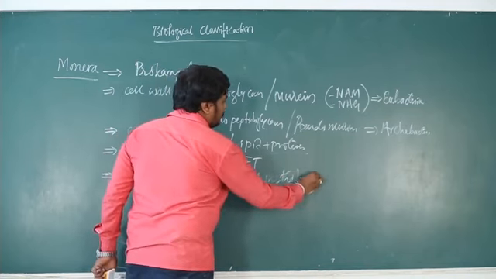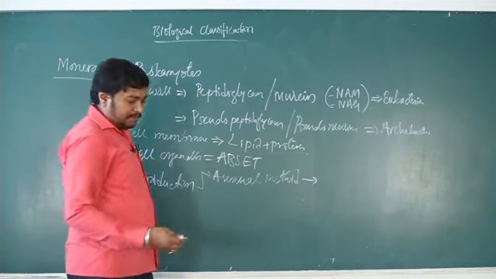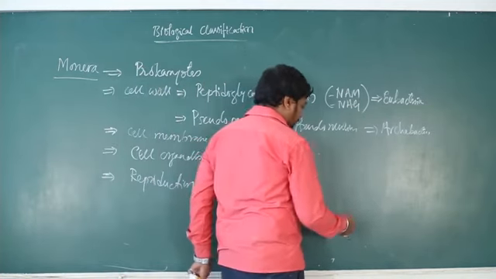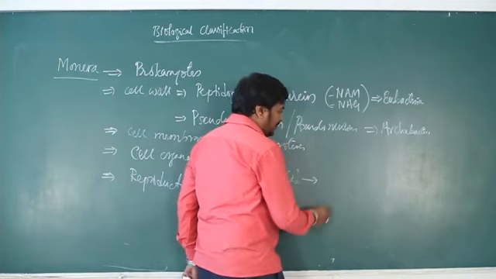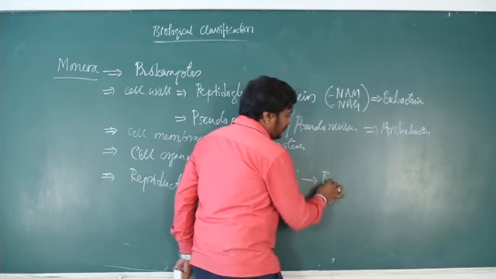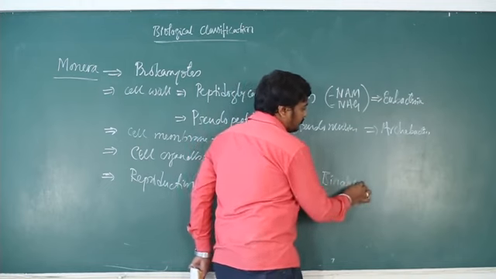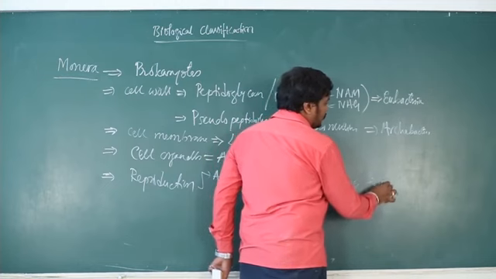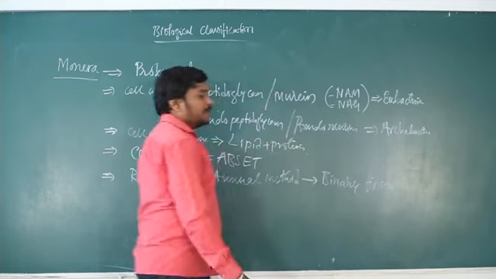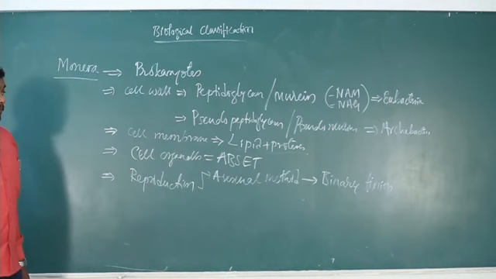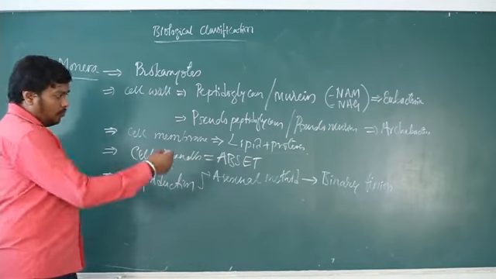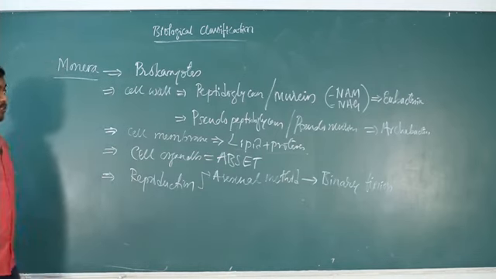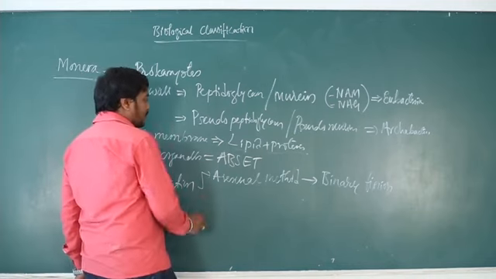The very common type of asexual reproduction in bacteria and archaebacteria is binary fission, where one individual cell undergoes division. It is the most common type of asexual reproduction in both eubacteria and archaebacteria.